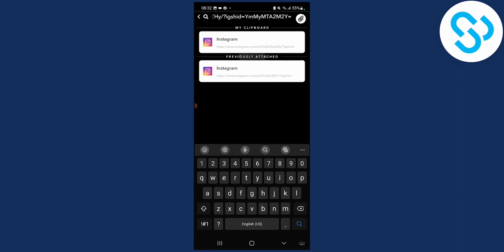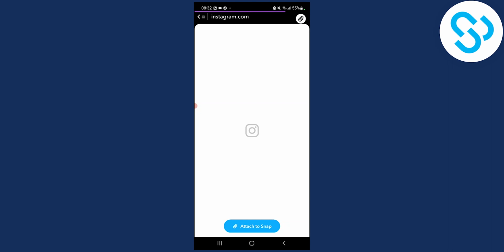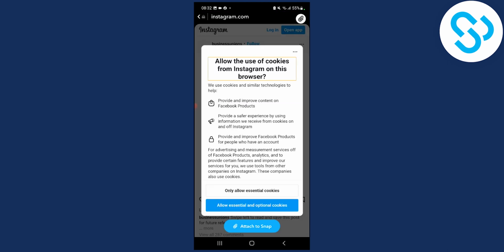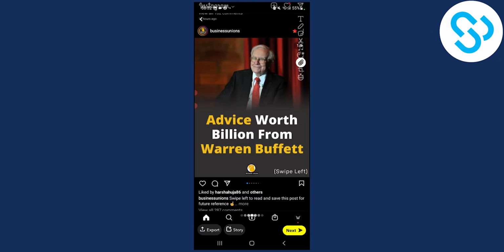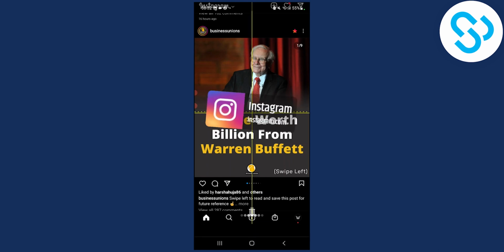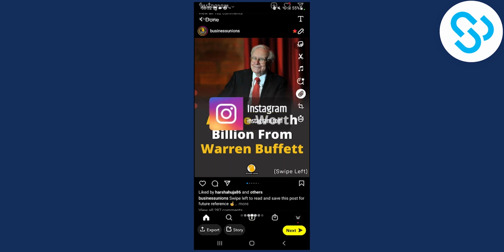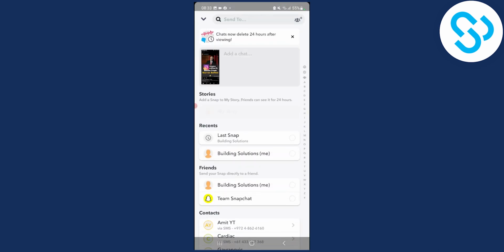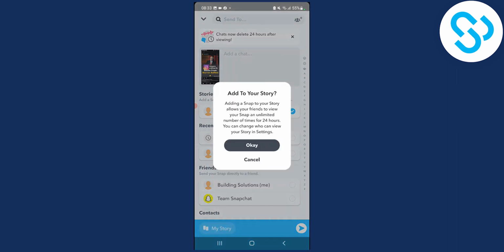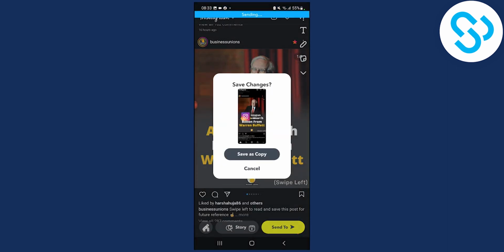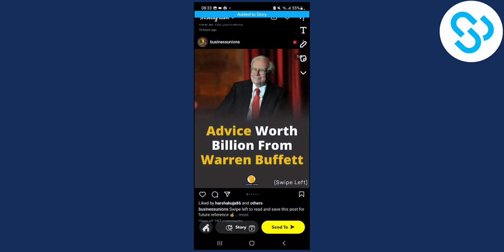and you can paste the link here and you can click on the search here. And that will search up the Instagram post. Then we can click attach to snap here, and that will attach this Instagram post to your Snapchat story. Then you can click next and you can obviously post the story, right? We can click next, and then obviously we can add this to our story. Okay, add it to our story, and now it's added to our story.